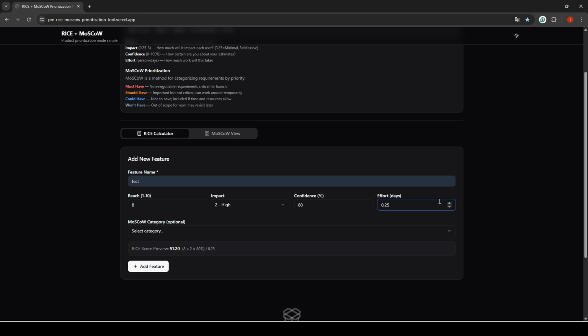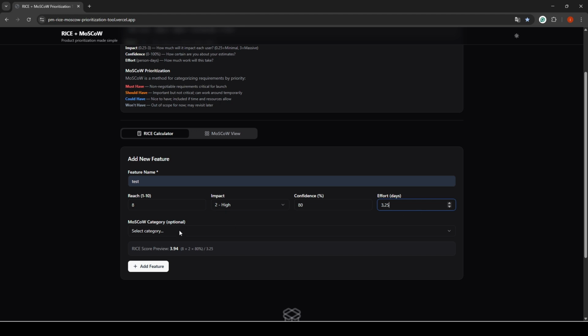It cannot be lower than this, because 1 day is 8 hours, so a quarter of this will be 2 hours. So it's at least the minimum time you will spend if you take every person involved into account. That's why I put it at 0.25. But for this example, let's say it will be 3.25.